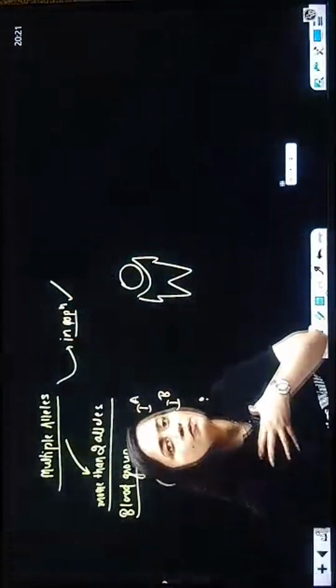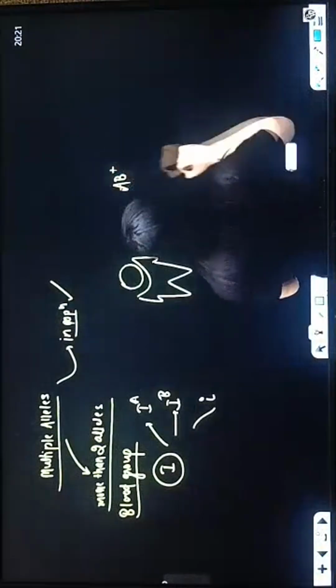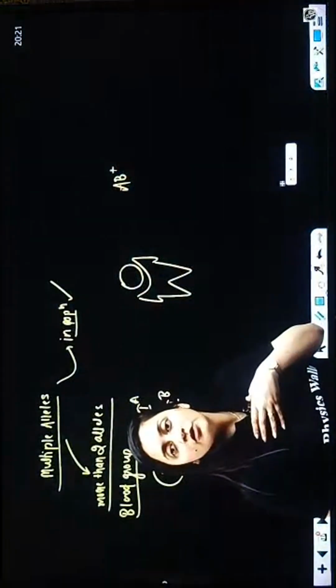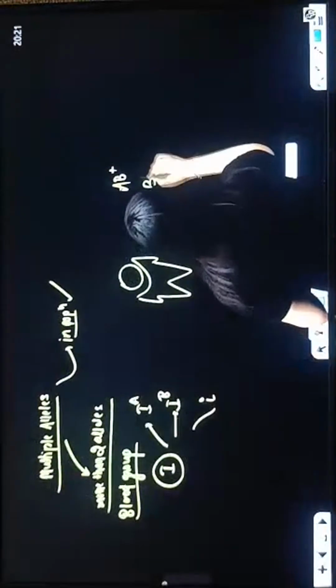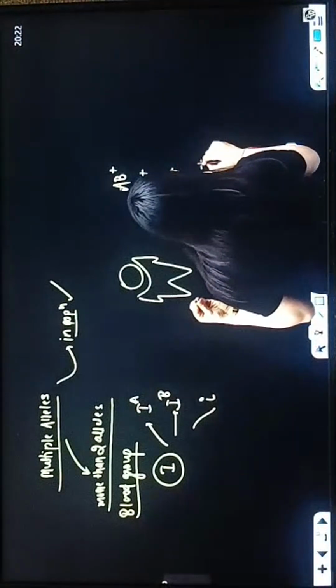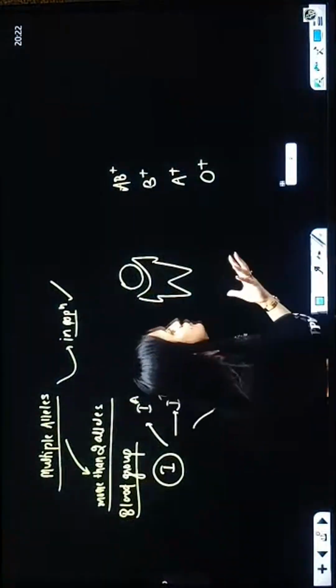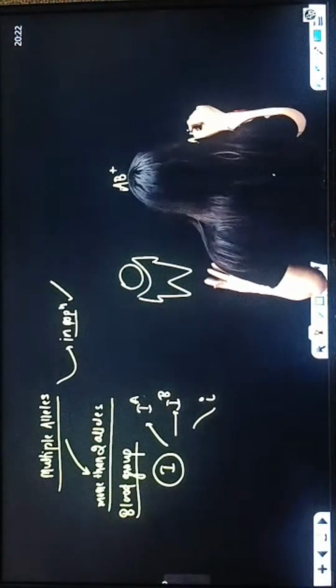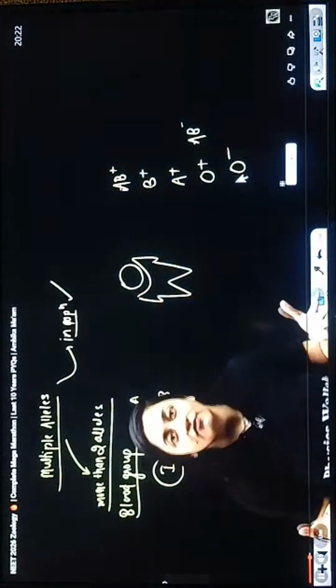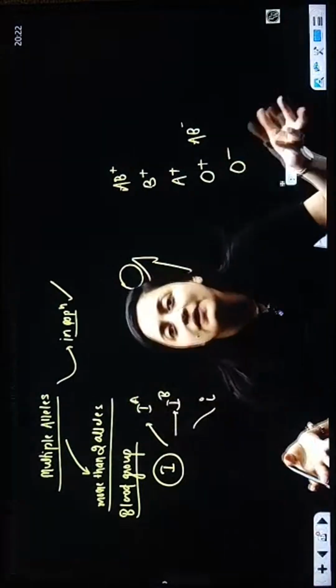My blood group is AB positive. What about yours? What about your blood group? Tell me. I'm sure somebody will have B, A positive, O positive, like that. Negatives are also there. Like you can have A negative, AB negative, O negative. This is what we have. Now, who is going to show that multiple in the population?